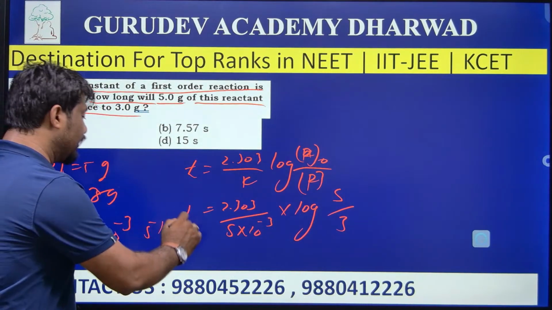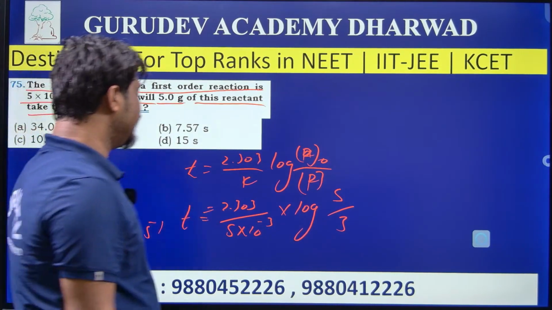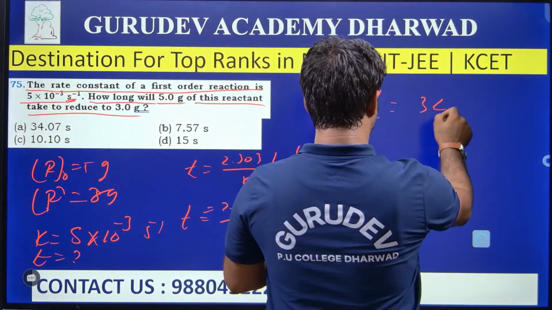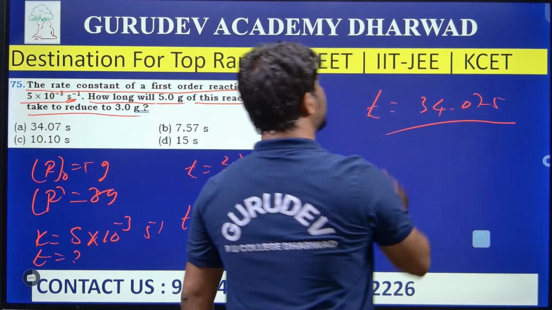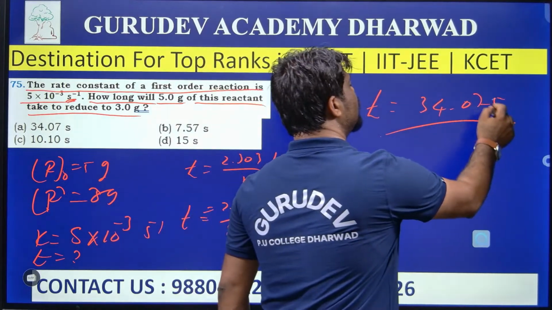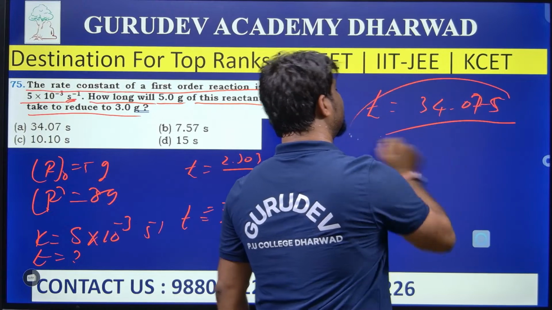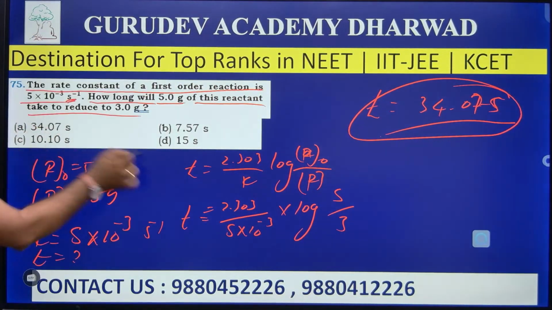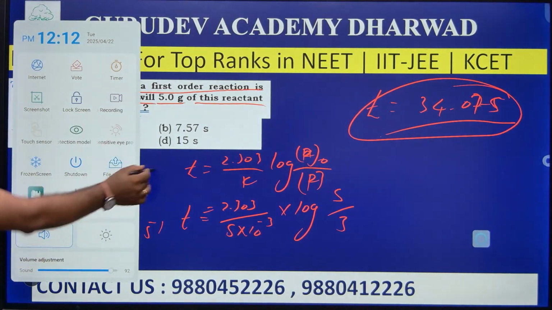So now do the calculation. On calculating, we are going to get the time as 34.07 seconds. So this is the time I am going to get here. So answer A is the right answer for the question here.